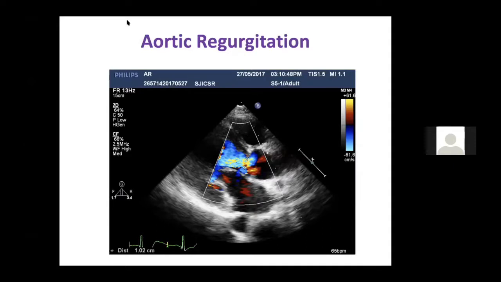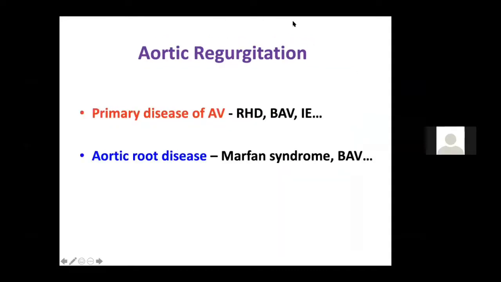Okay, so I'll proceed. Next, the important one is aortic regurgitation. Isolated AR will be difficult to get in examination because most of the time isolated AR, like isolated AS, doesn't happen. Most of the time you may get isolated AR in a bicuspid aortic valve, or in a patient who develops infective endocarditis, where you will have acute AR. Otherwise, most of them are associated with mitral valve disease as a rheumatic feature.